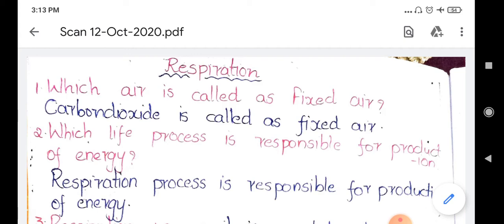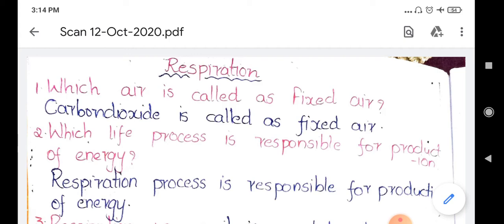And let's go to the worksheet. So this worksheet is related to the topic respiration. So what is respiration? Respiration is nothing but the process of breathing, the process of exhalation and inhalation. Together it makes up the respiration. Now let's go to the first question.